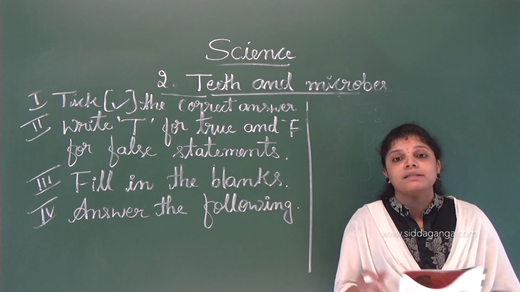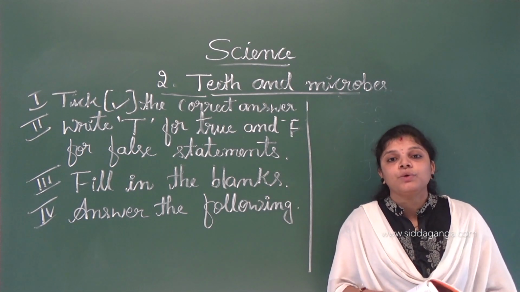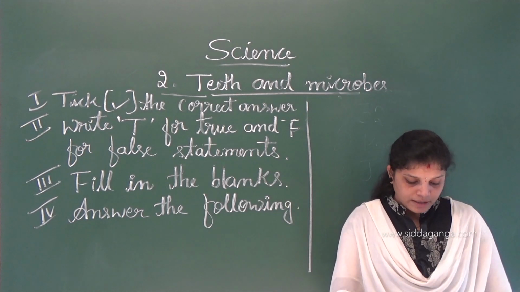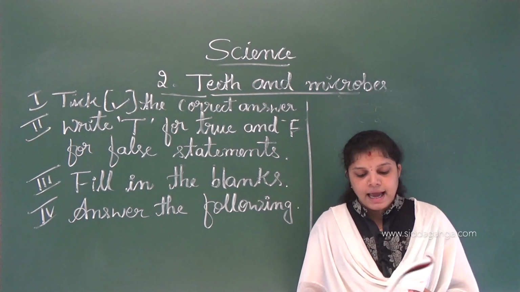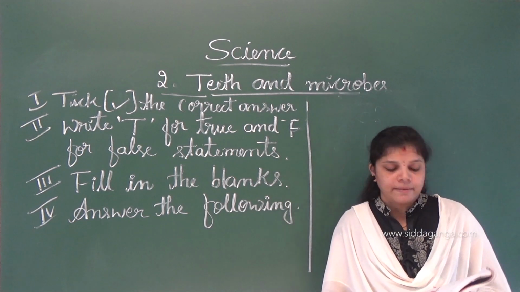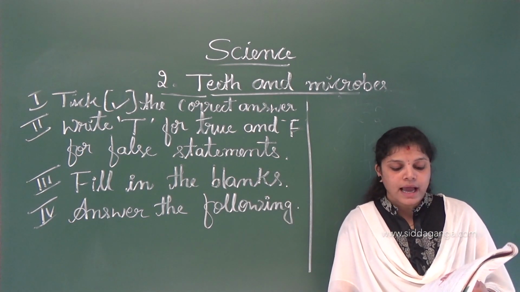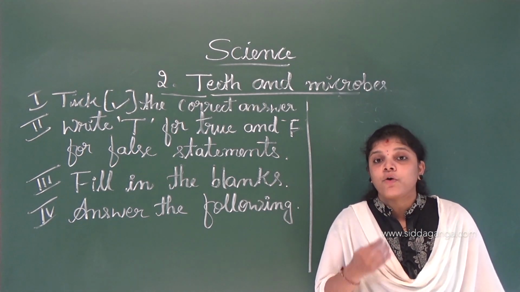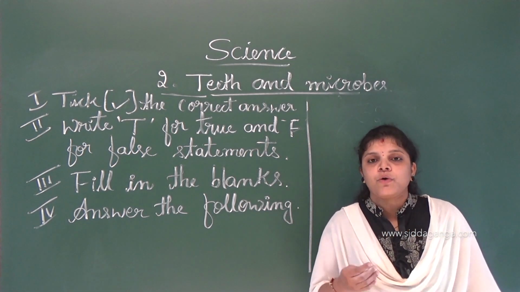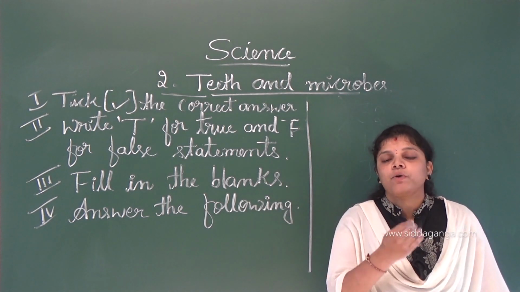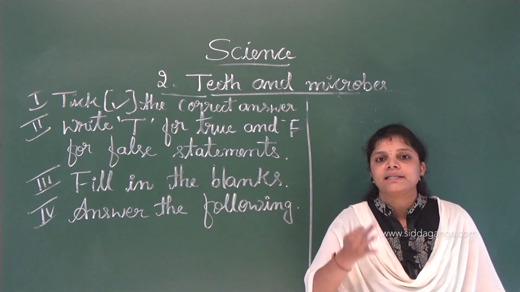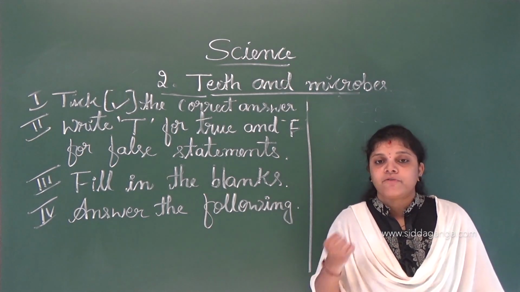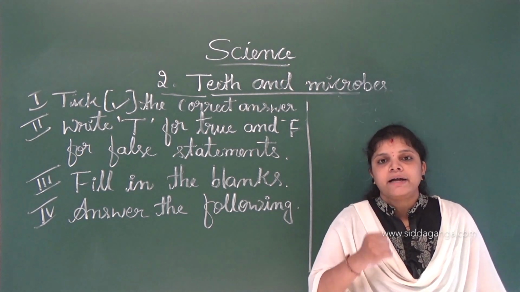Say, how many teeth are there in permanent teeth? 32 teeth. And the next one is, how many types of teeth has an adult man? An adult man has 4 types of teeth according to the work they do. We classified 4 kinds of teeth: first one incisors, second one canines, third one premolars and fourth one molars.